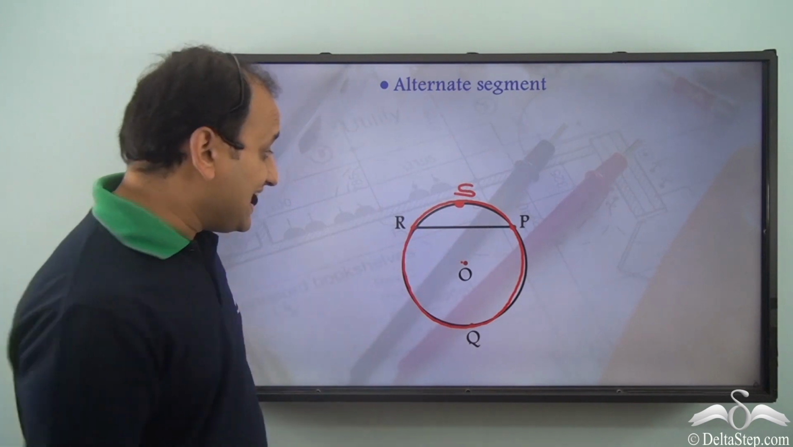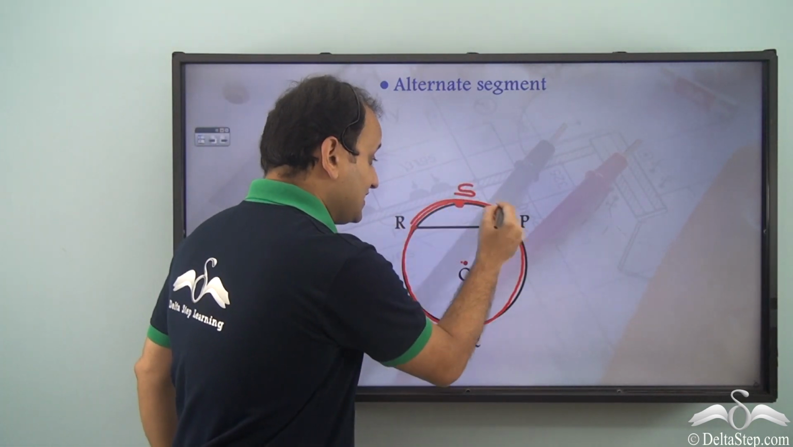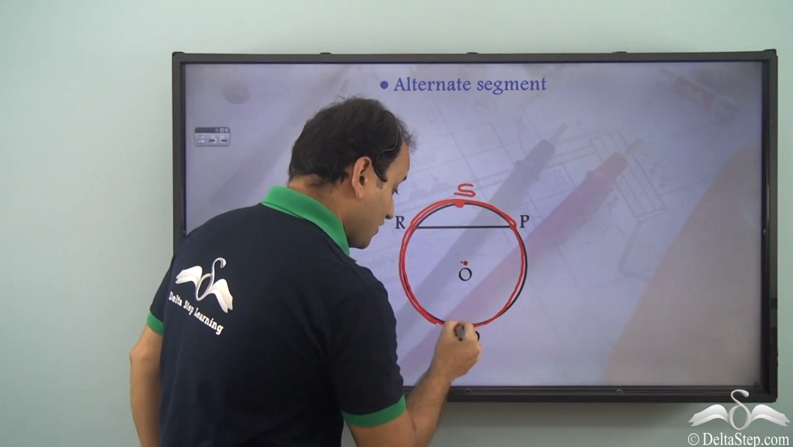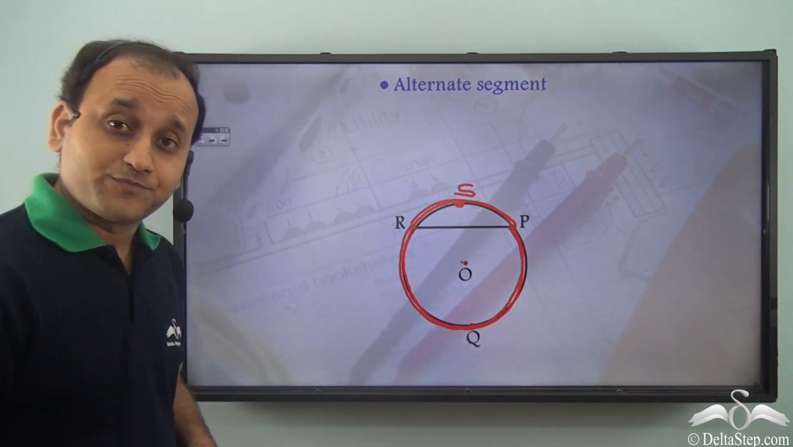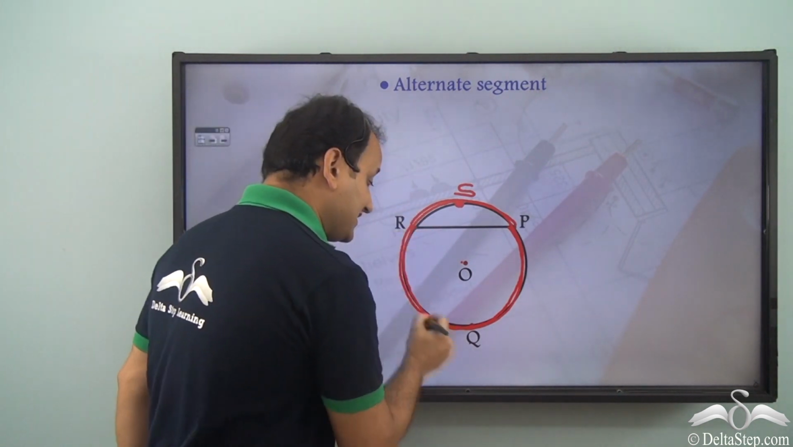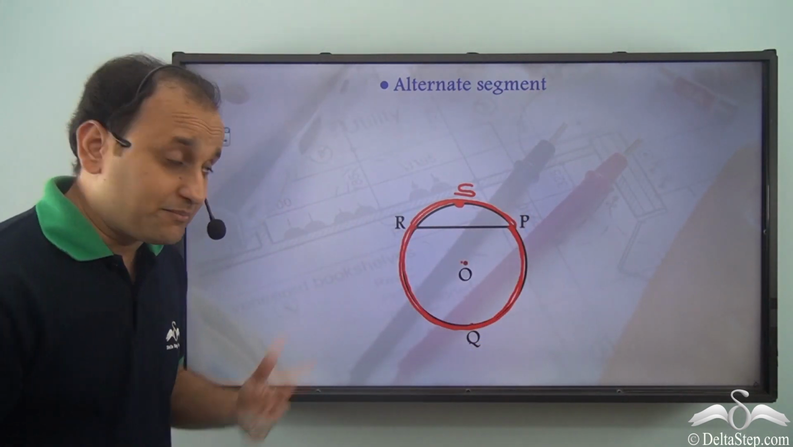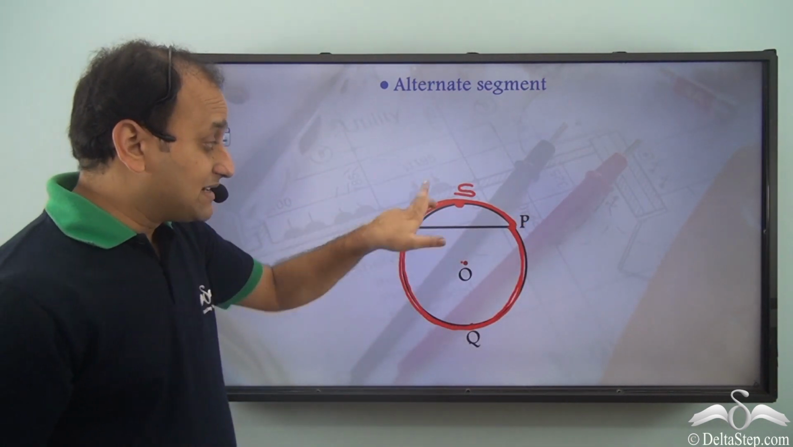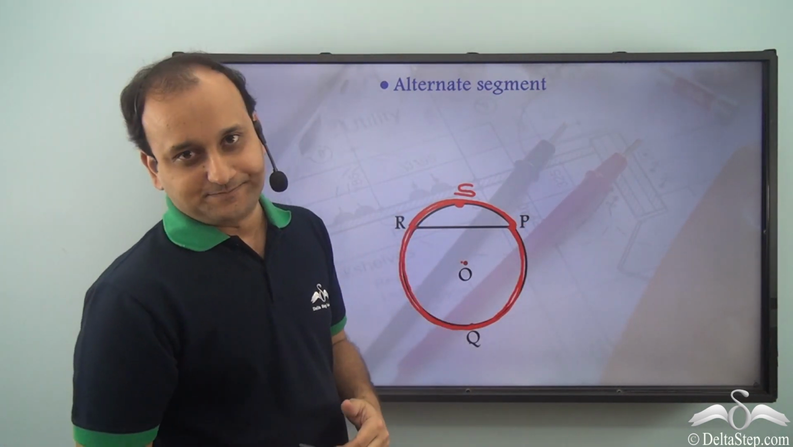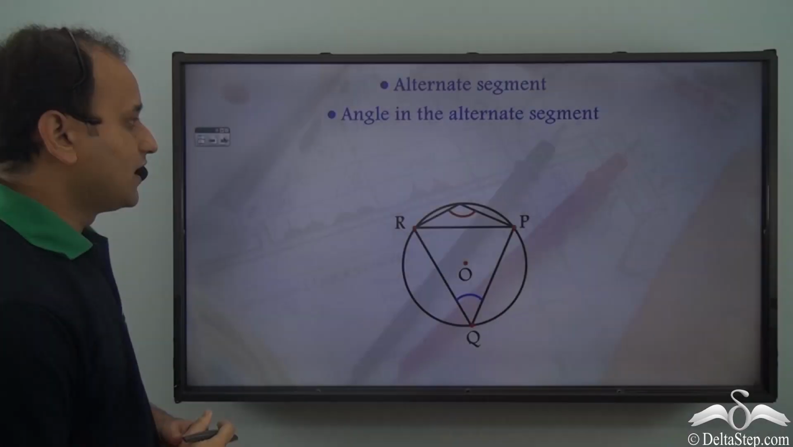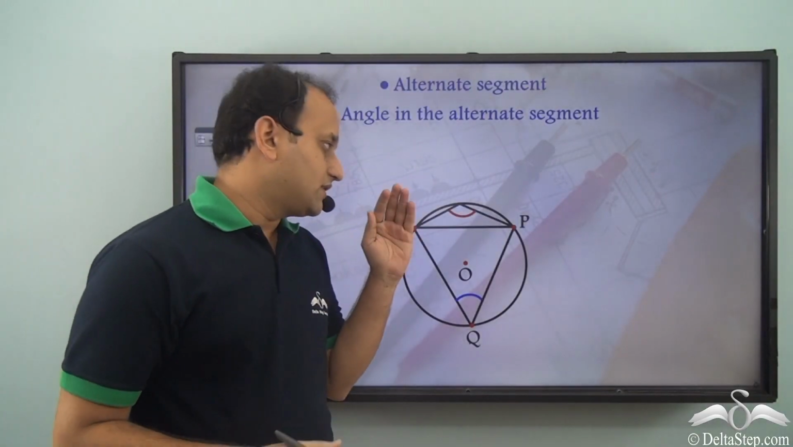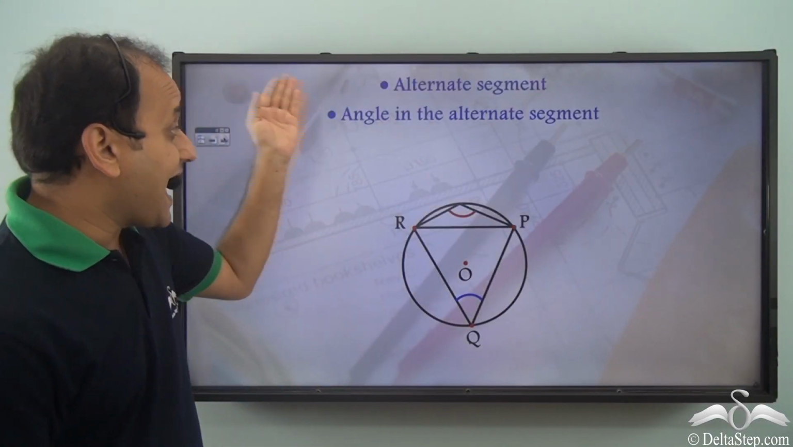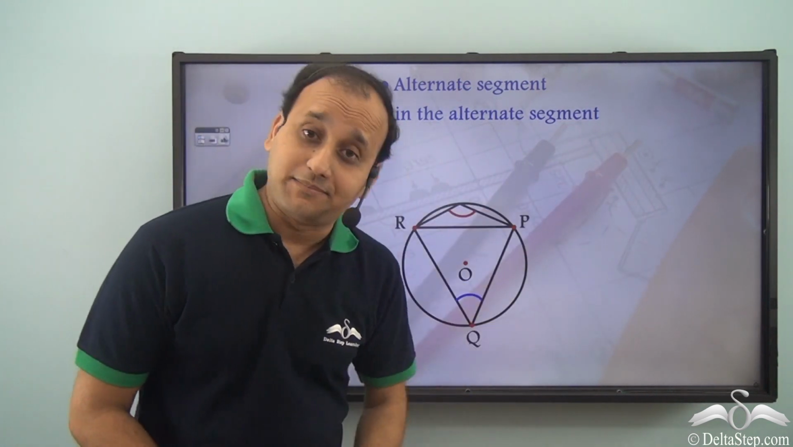So we can say that RSP is the alternate segment of segment RQP, or RQP is an alternate segment of segment RSP. So both the segments are alternates of each other. Now, once we know about alternate segments, let's discuss angle in the alternate segment.